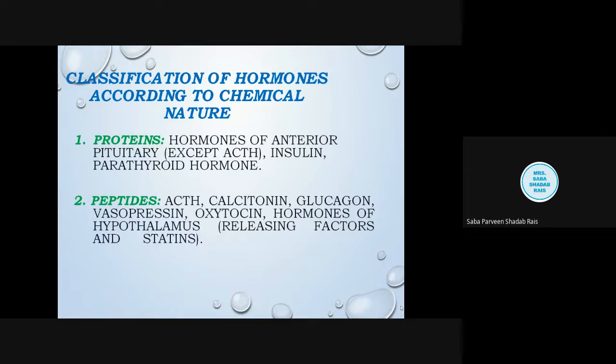Now, when we talk about the protein hormone, these proteins are water soluble, so they directly enter into the blood. They should not get mixed up, right? So there is a process called exocytosis that helps them enter. Now, there are other hormones of the pituitary, like antidiuretic hormone and all. These are also protein hormones.